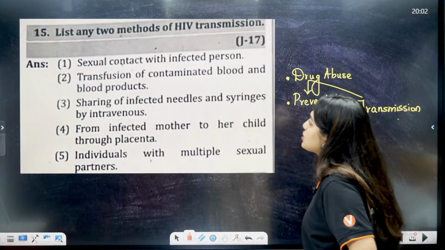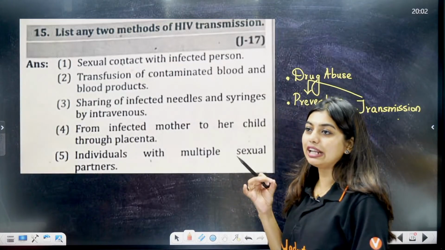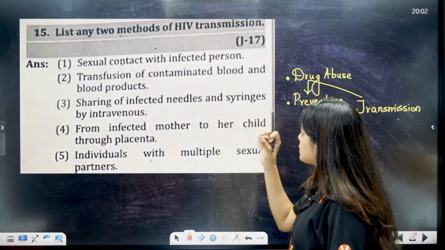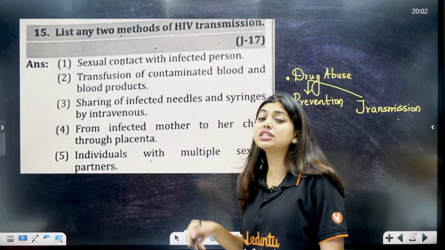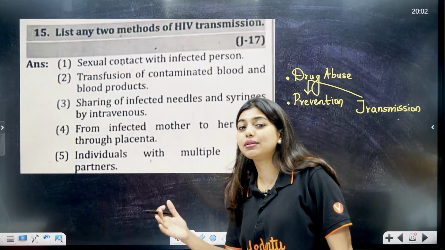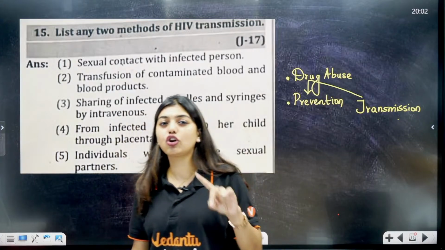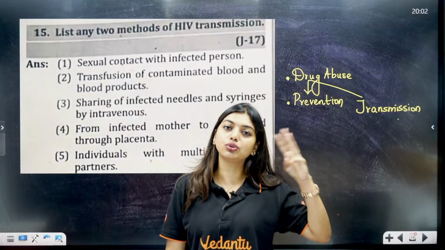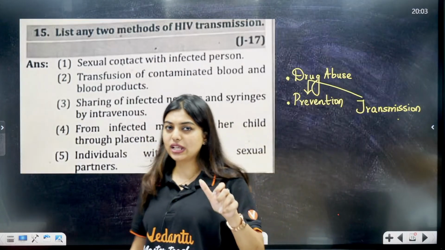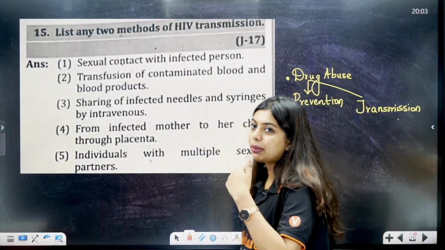Now, next question is, students, list any 2 methods of transmission, okay? Sexual contact with an infected person, transmission of contaminated blood and blood products. Right now only we did one more question of this. So they can ask you two methods, three methods. First thing, sexual contact with an infected person. Second, blood transfusion. Third, from the mother to the child through the placenta. And then you can have intravenous drug abuse or tattoos.